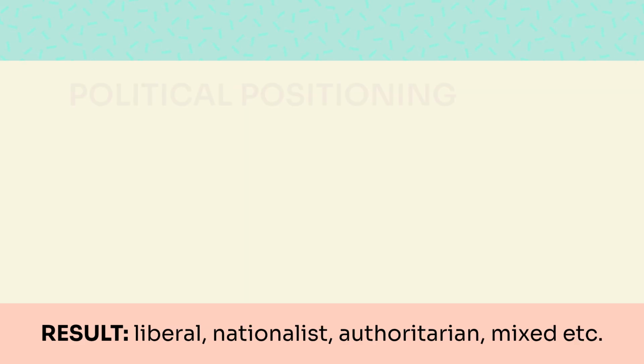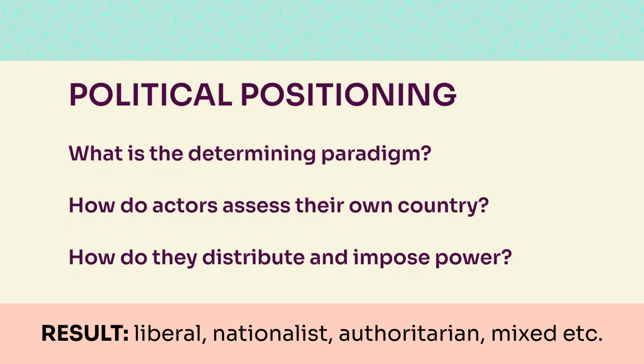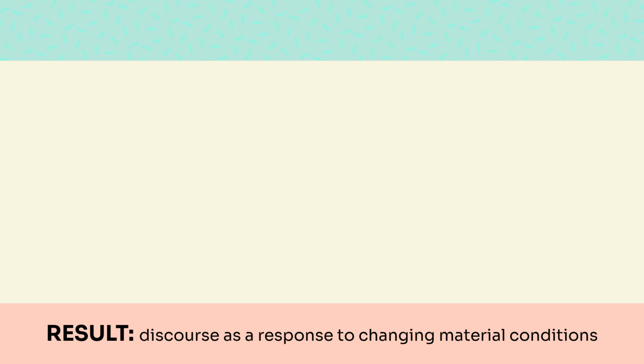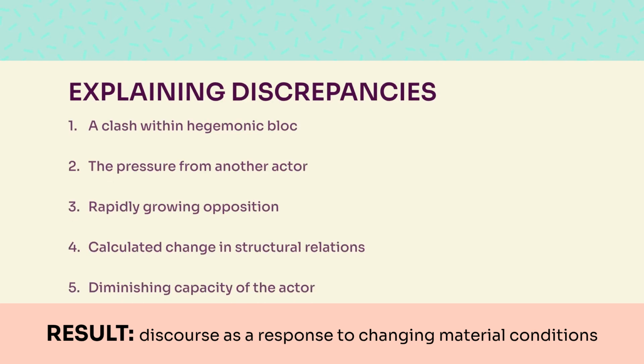From the patterns identified in DA and DDA, the analyst derives the actor's political positioning, their consistent ideological and policy orientation. This is done by asking a set of diagnostic questions. What paradigm drives this actor's approach to economic problems? How do they see their own country in relation to others? How do they distribute and impose political power? The answers reveal whether the actor's discourse reflects a liberal, nationalist, authoritarian, or other coherent political project, and how that project is being advanced. When an actor's discourse shifts sharply, the question is why.